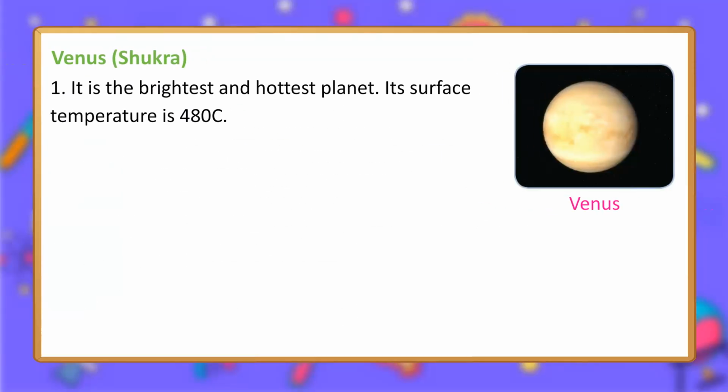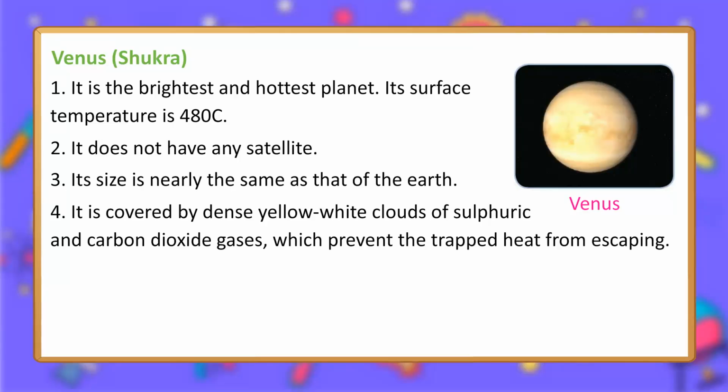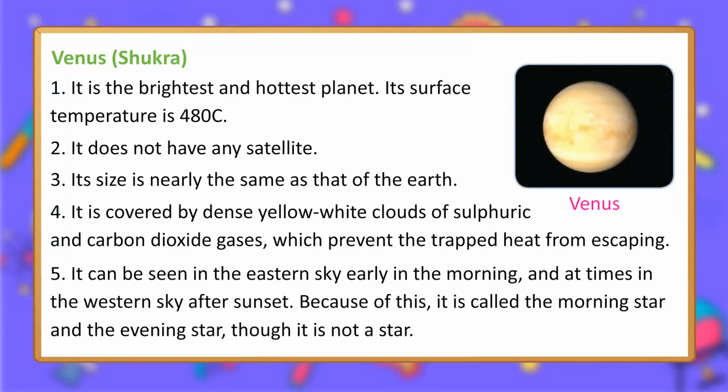Venus, Shukra. 1. It is the brightest and hottest planet. Its surface temperature is 480 degrees Celsius. 2. It does not have any satellite. 3. Its size is nearly the same as that of the Earth. 4. It is covered by dense yellow-white clouds of sulfuric and carbon dioxide gases, which prevent the trapped heat from escaping.